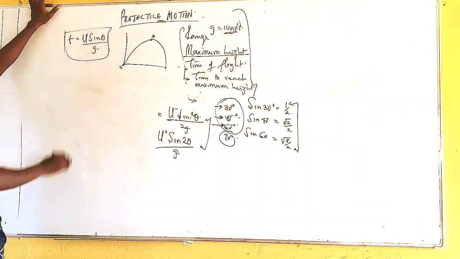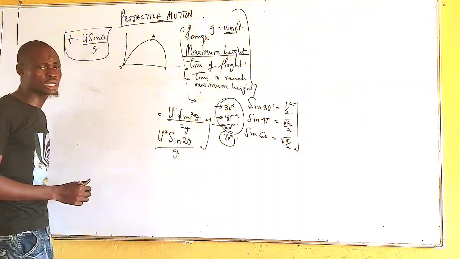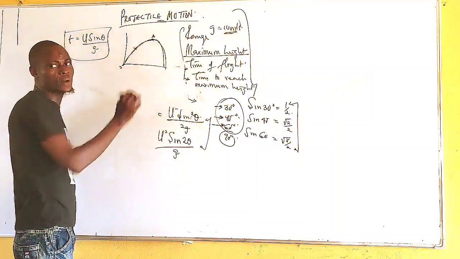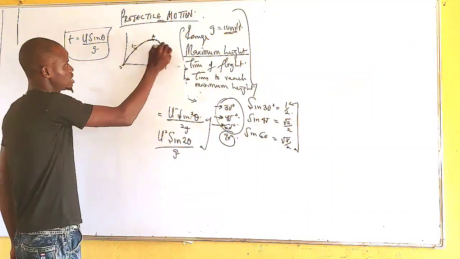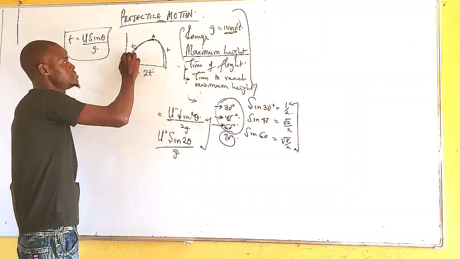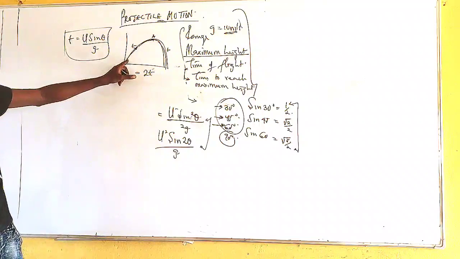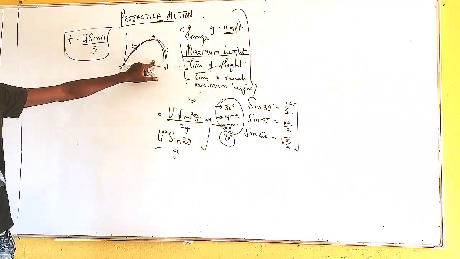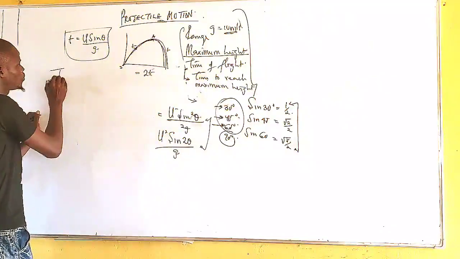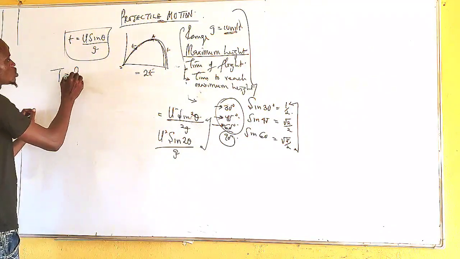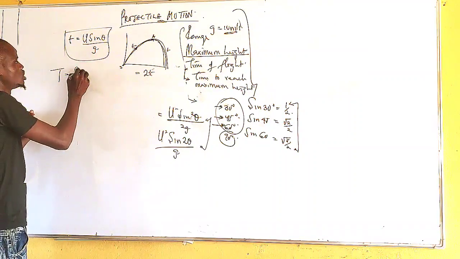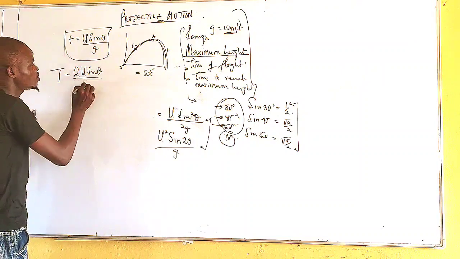This is the time to reach the maximum height. Now take note of something: the time it takes the body to reach the maximum height is always equal to the time it takes the body to drop from the maximum height. That means T plus T, which is 2T. This is the total time the body spent in the air, and the total time the body spent in the air is known as the time of flight. So time of flight is always equal to 2 times the time it will take the body to reach the maximum height, which is equal to 2U sine theta all over g.